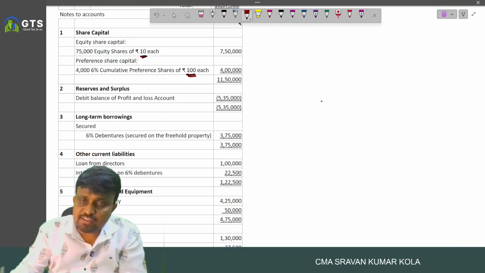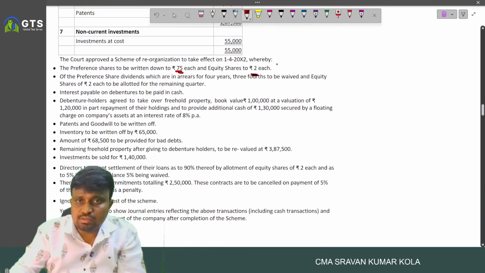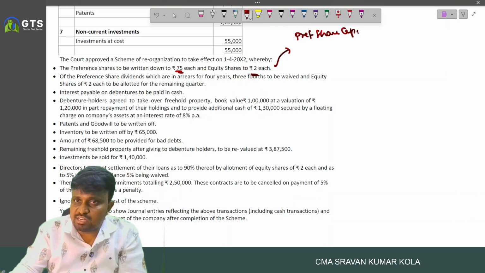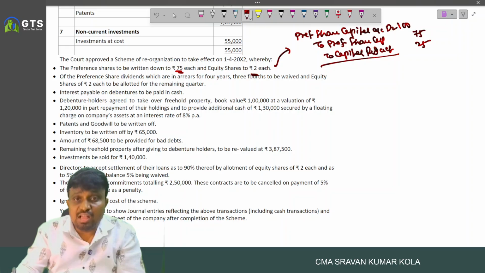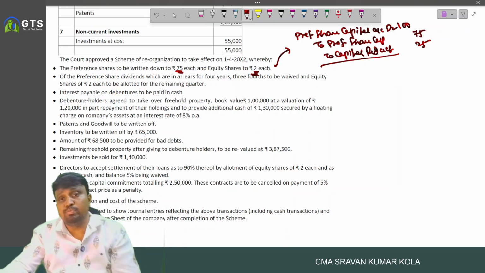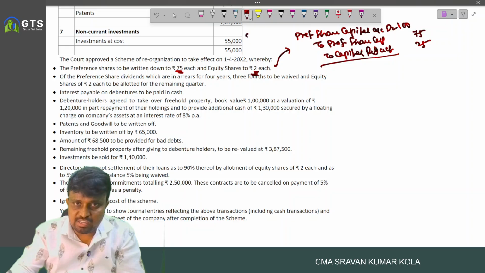So what is the entry we have to record? Here, first, preference share capital account debited to preference share capital, to capital reduction. 100 rupees share, 75, 25. And equity shares are reduced to 2 rupees each. Then what is the entry?